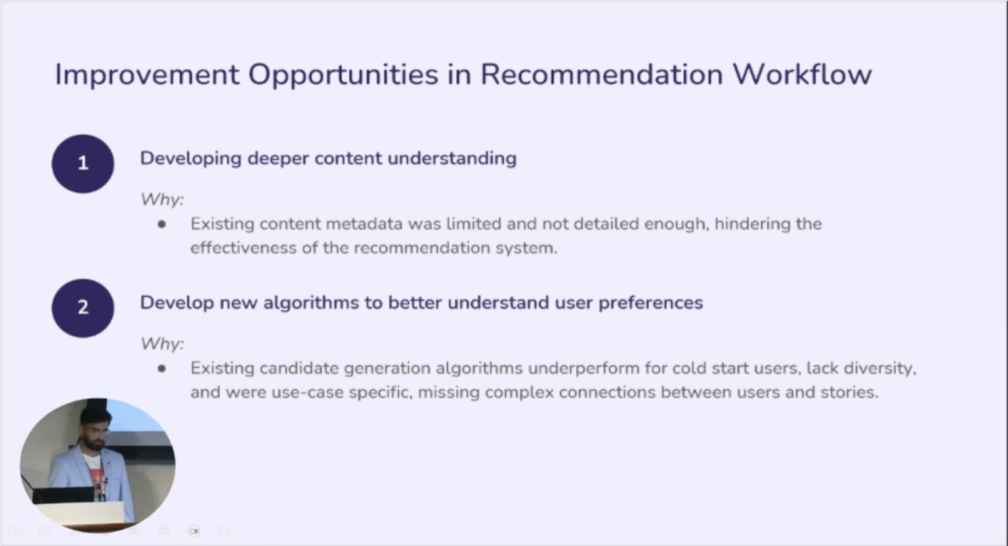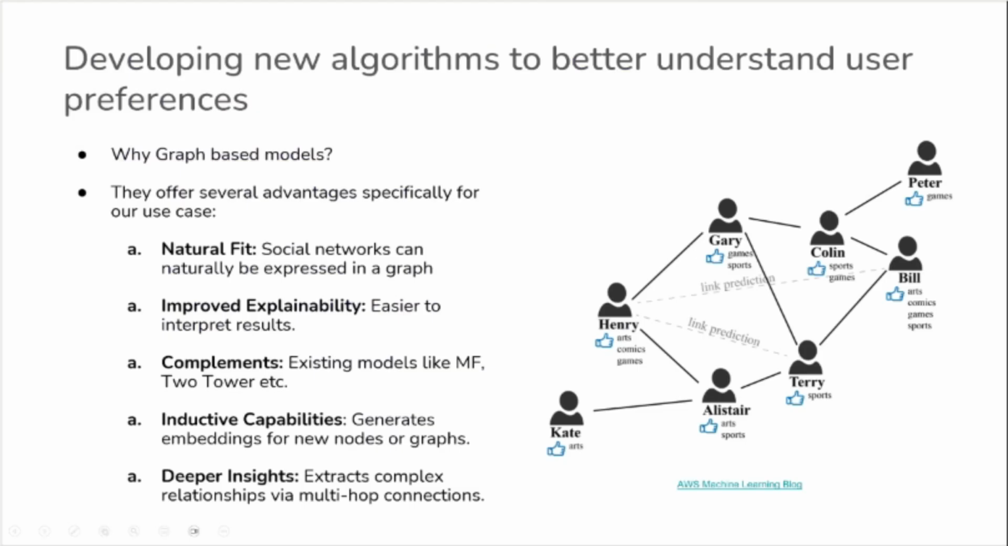Since our existing models of the time missed some of these requirements, we decided to create a new model that can complement our existing models and fulfill these use cases. After experimenting with different architectures, we chose graph-based models for several reasons. Number 1, Wattpad, in essence, is a social network. So different entities like readers, writers, stories can be naturally expressed using a graph.